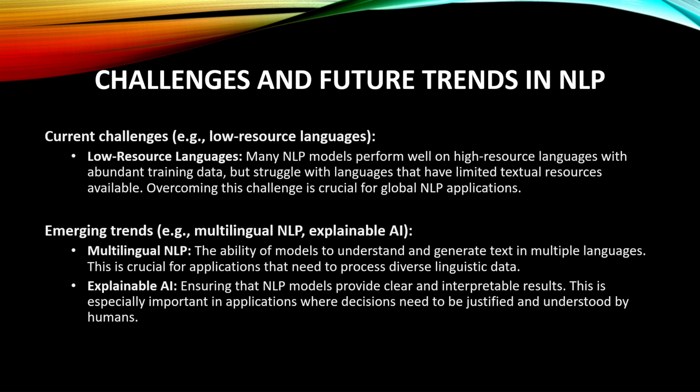Emerging trends, for example multilingual NLP and explainable NLP. Multilingual NLP is the ability of models to understand and generate text in multiple languages. This is crucial for applications that need to process diverse linguistic data. Explainable NLP means ensuring the NLP models provide clear and interpretable results. This is especially important for applications where the decisions need to be justified and understood by humans.